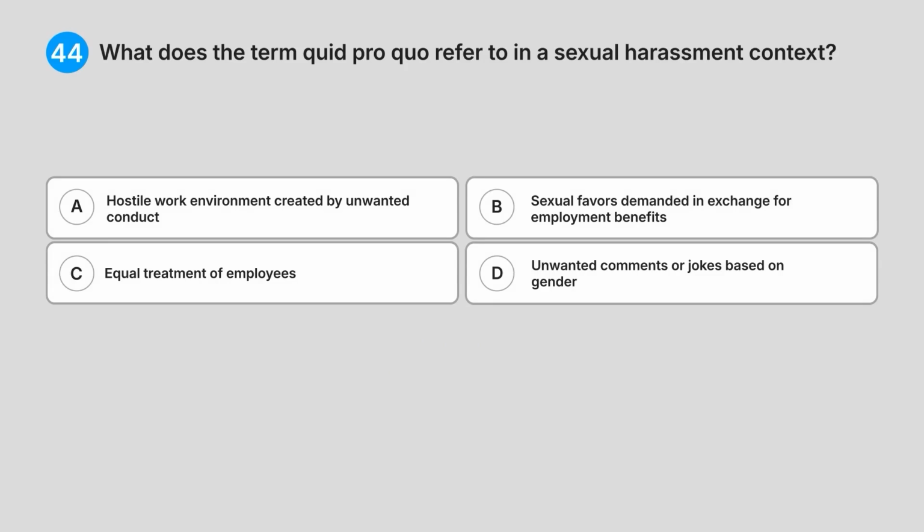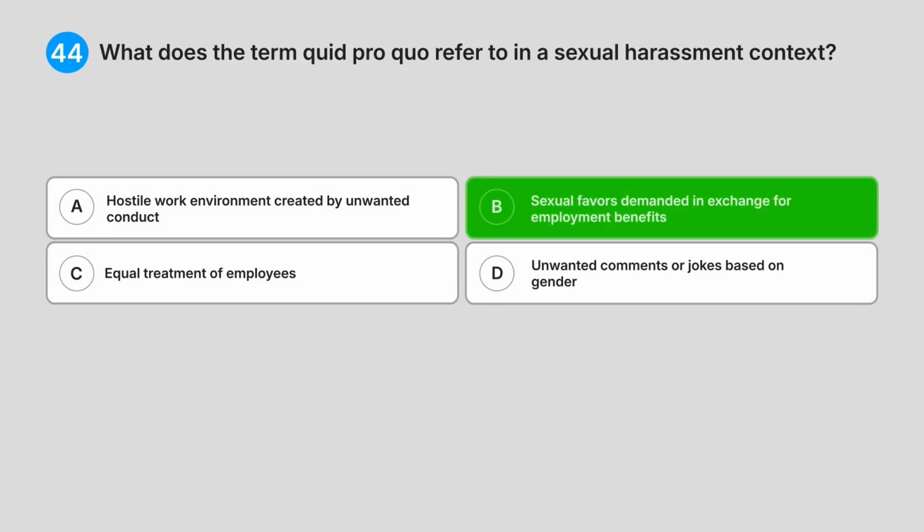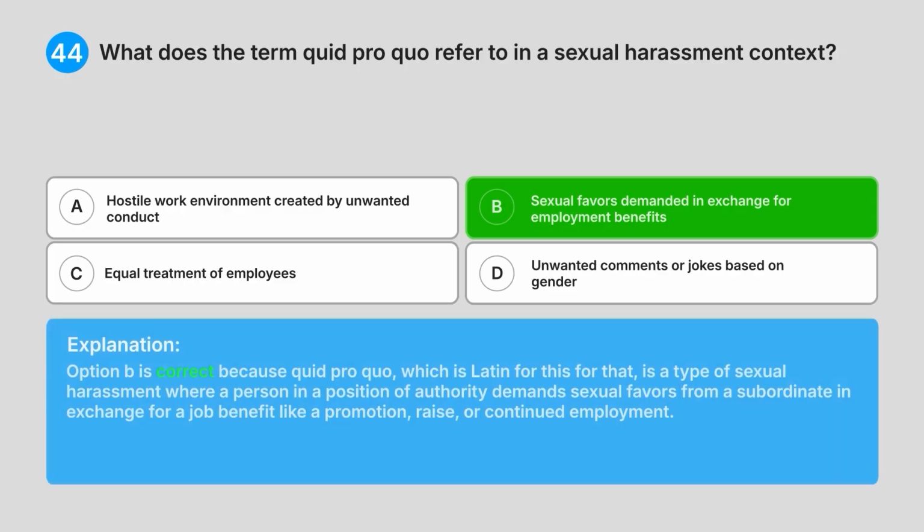Correct answer. B. Sexual favours demanded in exchange for employment benefits. Explanation. Option B is correct because quid pro quo, which is Latin for this for that, is a type of sexual harassment where a person in a position of authority demands sexual favours from a subordinate in exchange for a job benefit like a promotion, raise, or continued employment.